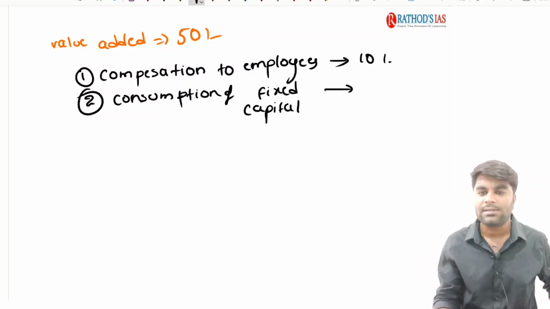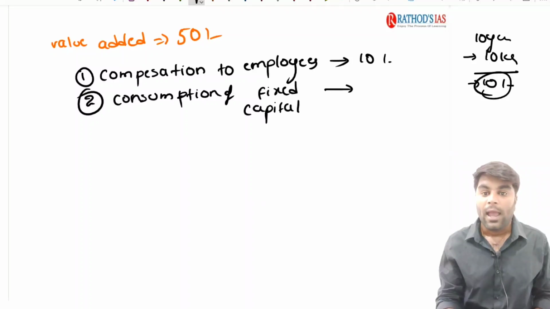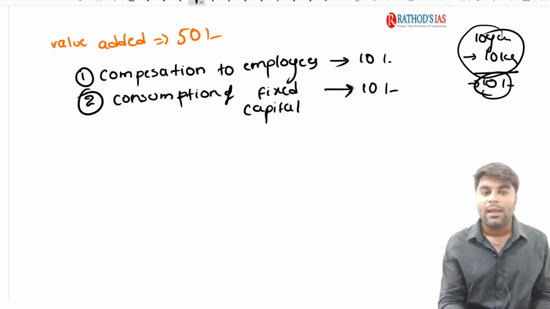Let us consider an example. Imagine after 10 years, the price of that particular book manufacturing machinery is 10 lakh. I am going to collect 10 rupees on each book I sell, so that after 10 years I am going to have 10 lakhs so that I can replace the machinery. I hope you understood it. So in such a way, he is collecting 10 rupees on consumption of fixed capital.